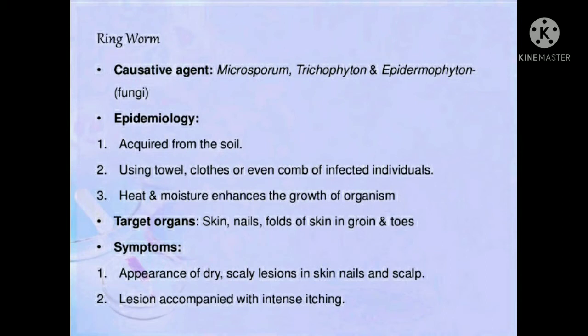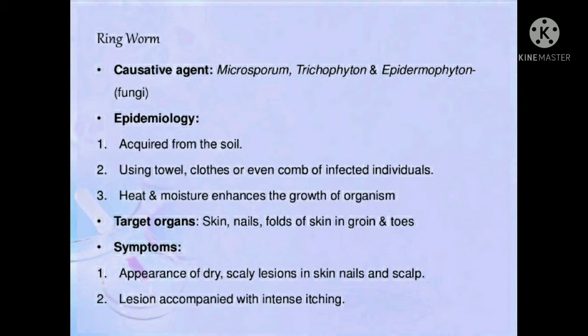As you know, due to sweating, the ringworm appearance becomes prominent in the human body. So this is the reason why ringworms are observed during the summer season in human beings primarily. This disease targets certain organs of your body like your skin, your nails, the folds of skin in the groin and the toes region. Means in your toes, in the groin region, on the neck region, where some kind of excessive moisture is observed due to sweating and heat is generated, in those areas the growth of the ringworm is prominent.